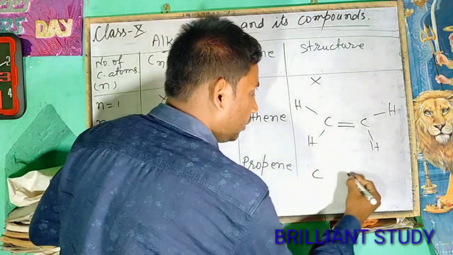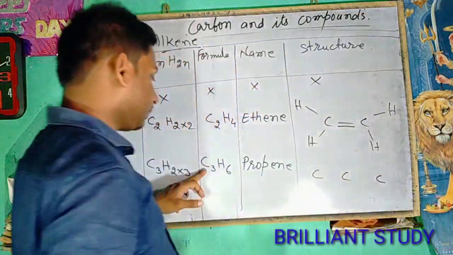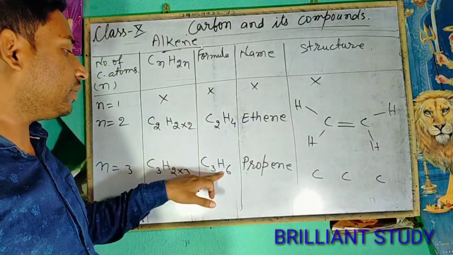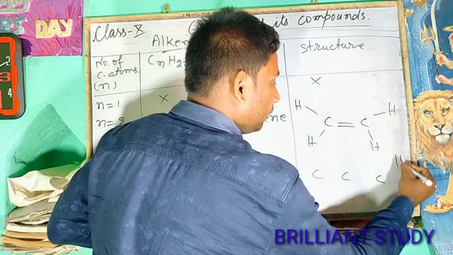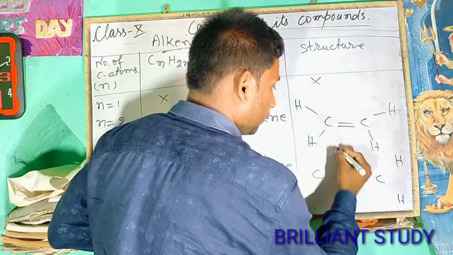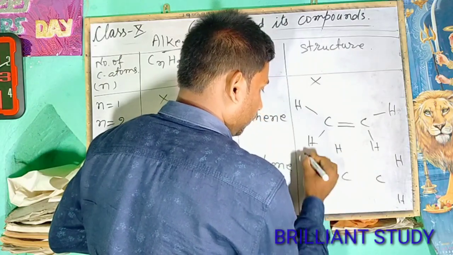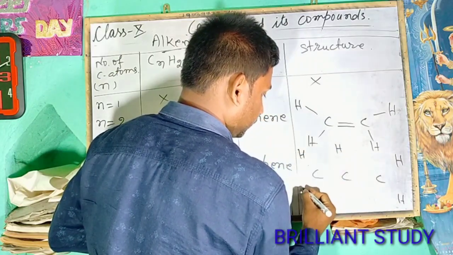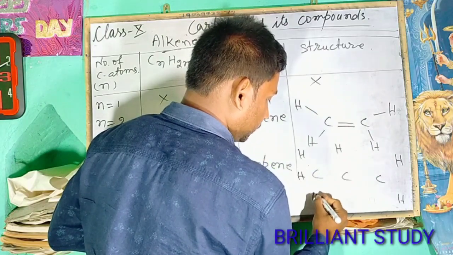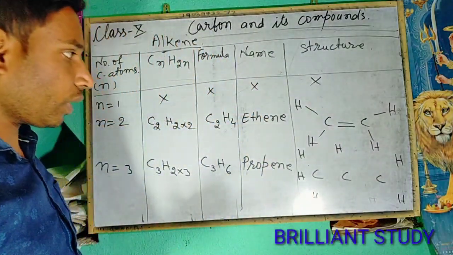Here the number of carbon atoms is 3: 1, 2, 3. The number of hydrogen atoms is 6: 1, 2, 3, 4, 5, 6.